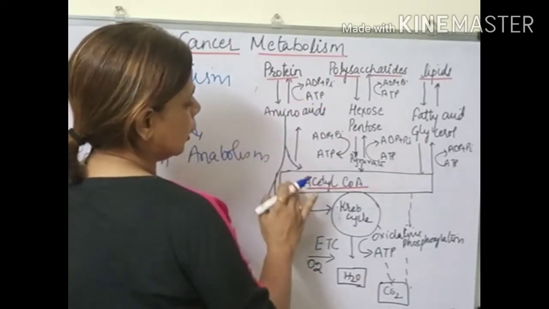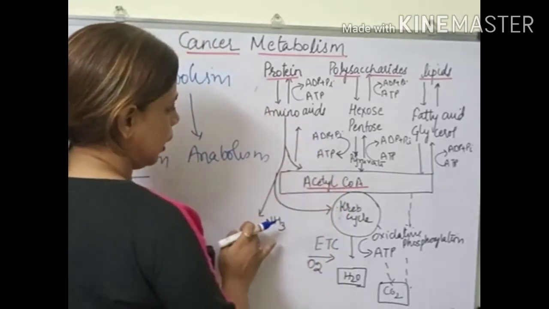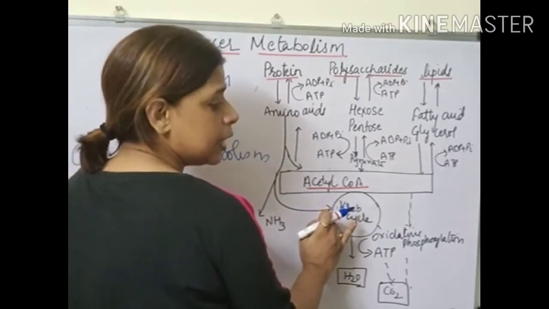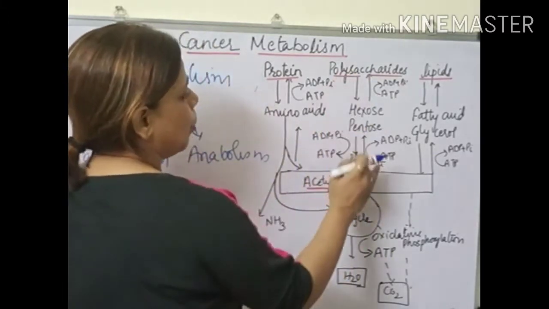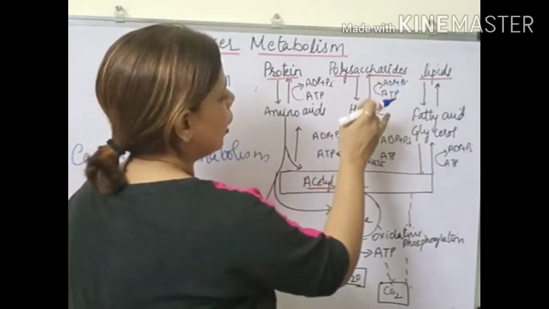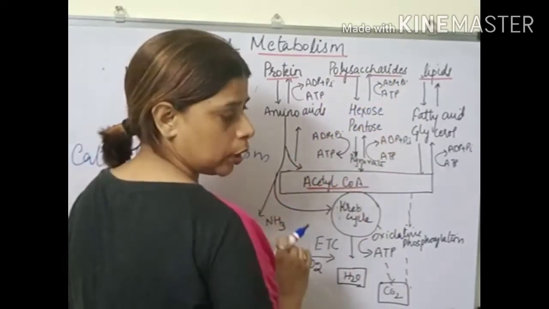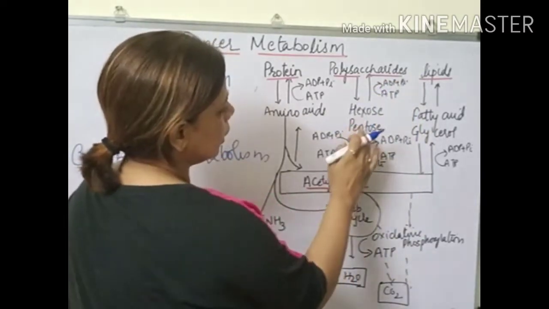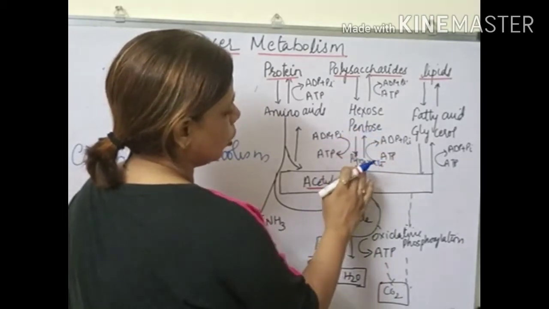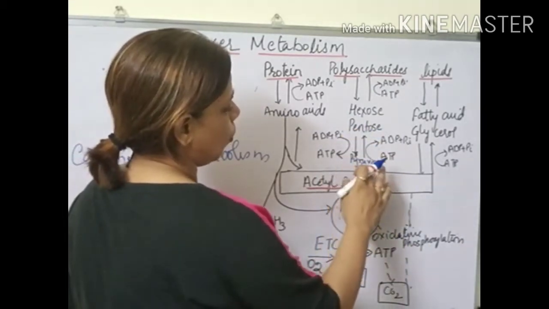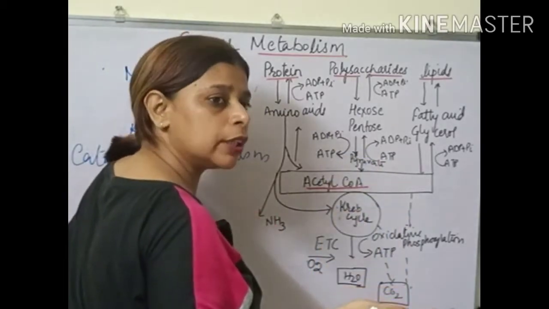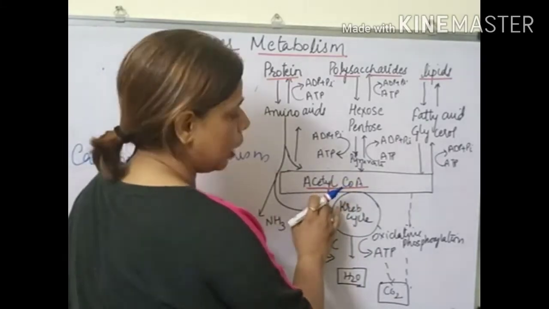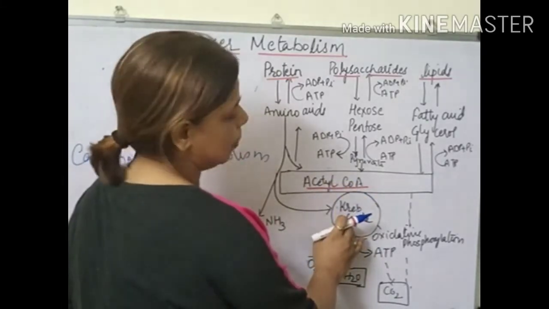Amino acids further get converted into acetyl-CoA. Some of them enter into the form of ammonia, and some of the amino acids directly enter into the Krebs cycle. The next one, polysaccharides. The polysaccharides first degrade into a hexose or a pentose sugar. For this process they need energy, and the energy source is ATP. Next, after the hexose or pentose sugar, they undergo further catabolic process to form pyruvate. We have lactate also in glycolysis. This pyruvate further gets converted into acetyl-CoA, and this acetyl-CoA again enters into the Krebs cycle.